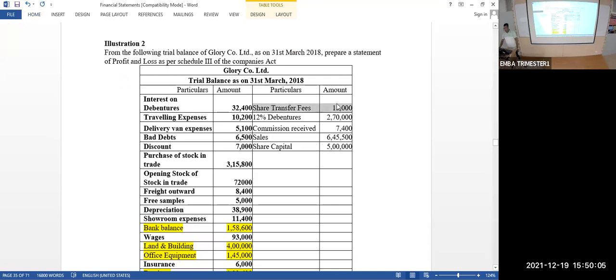Share transfer fees. What is share transfer fees? Brokerage charges. What is brokerage charge? So what is your problem then? You are a company. You are Infosys company. I am selling the shares I have in your Infosys company to X person. He is buying from me. How does that affect you? That's what I'm asking you. What is share transfer fee?